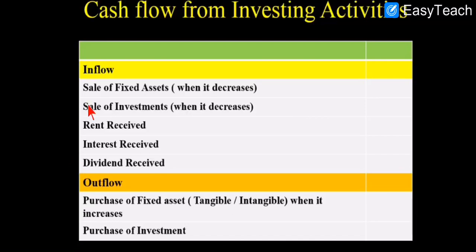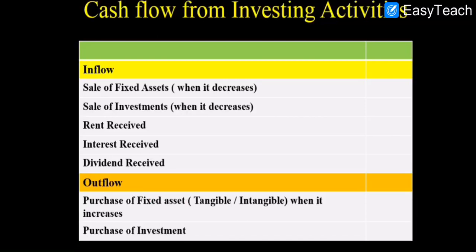Rent, interest and dividend have been generated only through investment. For example, rent is generated through the building which is given on rent, so building is our investment. Interest is received from FD, so FD is our investment. Dividend is also received by investment in shares of any company. So all these things are generated only through the investments.